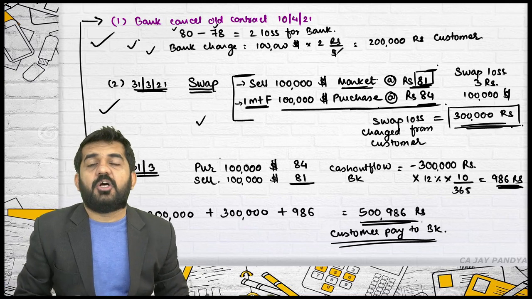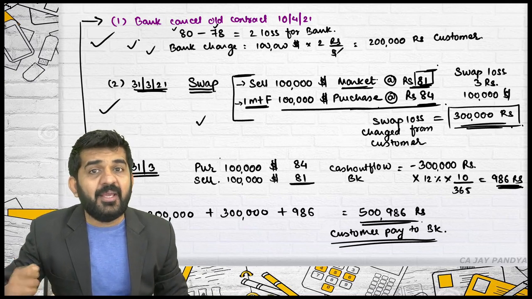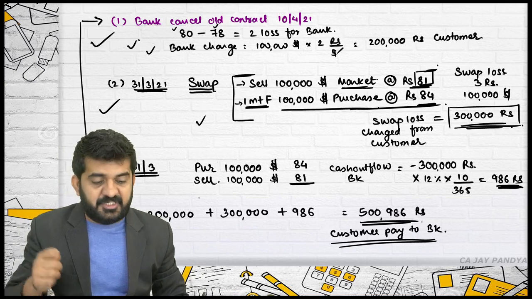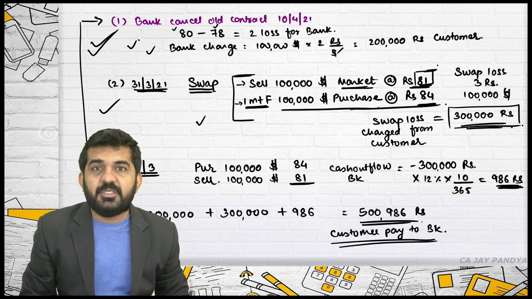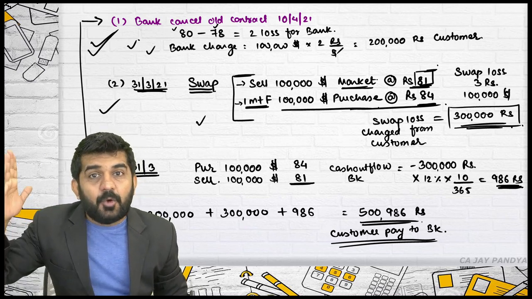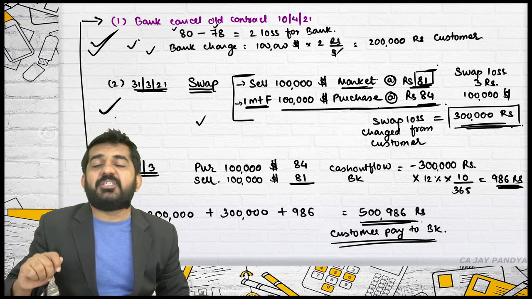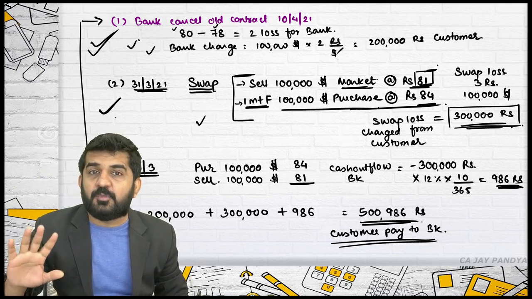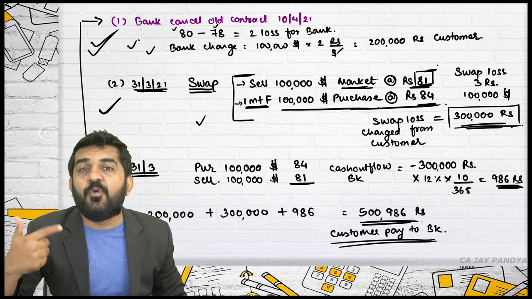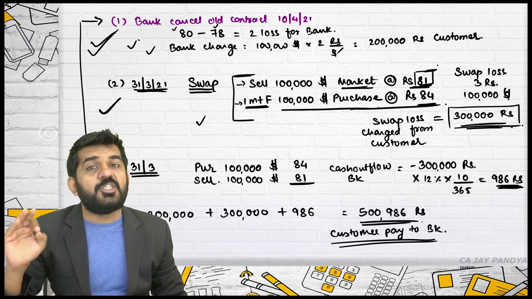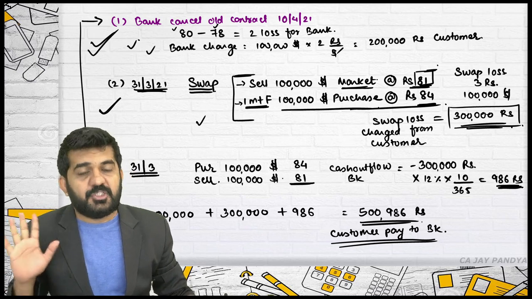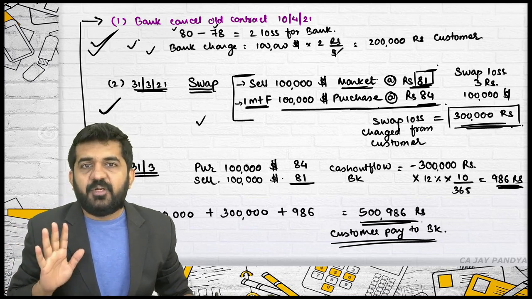But all these charges will be recovered by bank from customer because the old contract is cancelled, cancellation charges. And the customer is coming to bank after 10 days. So before 10 days, the bank has taken some position, the profit or loss will be settled with customer. And for that 10 days, any cash outflow by the bank, which was unplanned, the interest will be recovered from this particular customer, that is Mr. Y in our case. Is it alright?